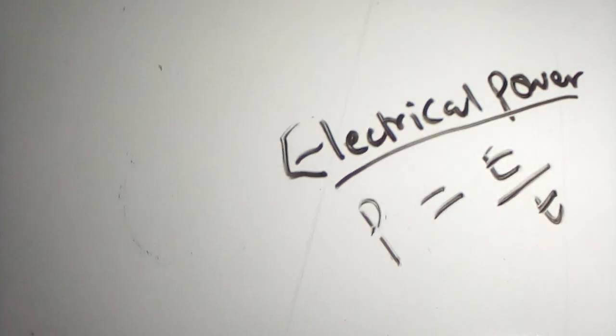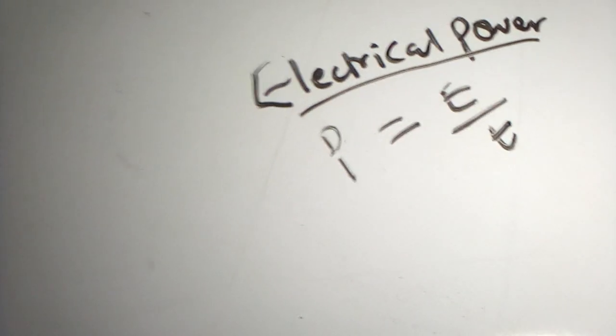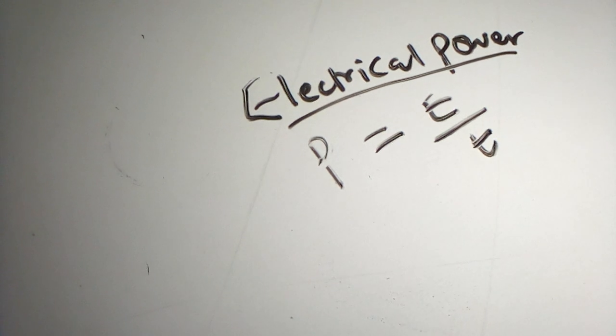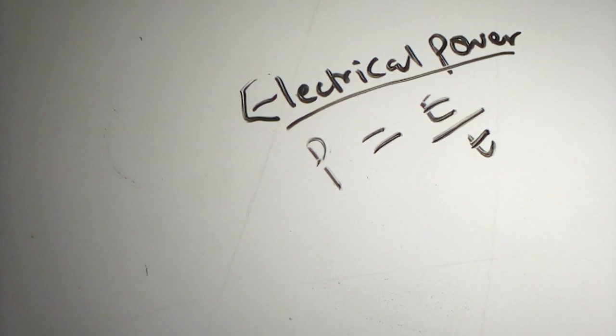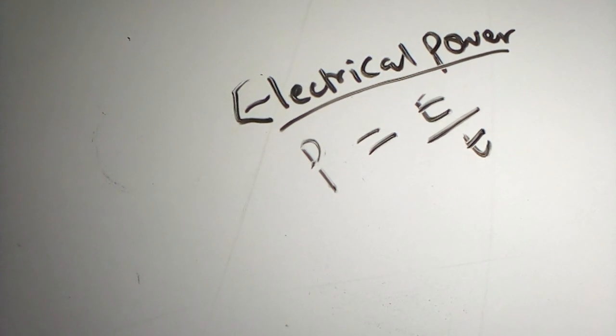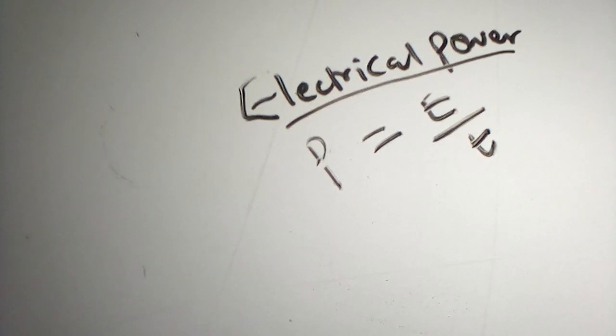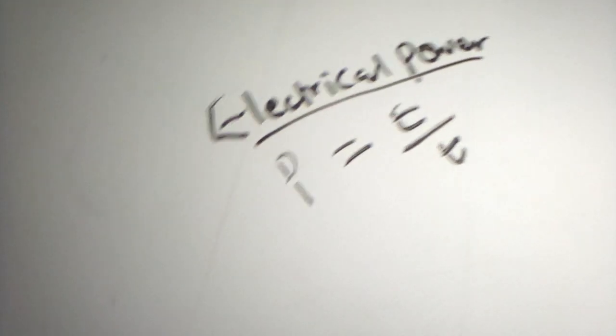That is the electrical energy or the electrical work done over time, so which you can define as the rate of energy, the rate at which energy is being dissipated in an electrical system is what we regard to as the power.